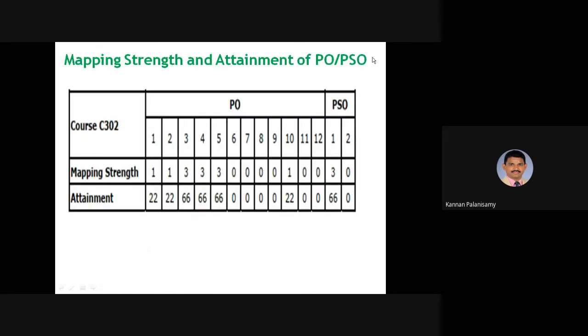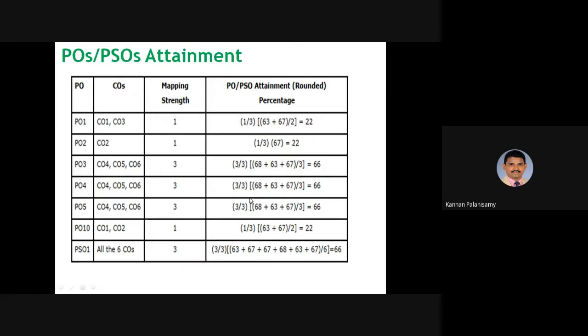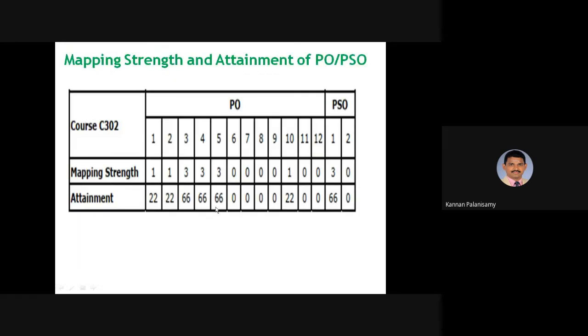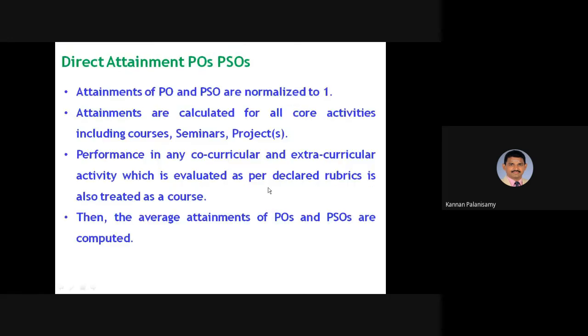And the mapping strength and attainment of PO, PSO for this course, what we attained here should be reflected here, right? Direct attainment of POs and PSOs. Attainment of POs and PSOs are normalized to 1. Attainments are calculated for all core activities, including courses, seminars, projects.